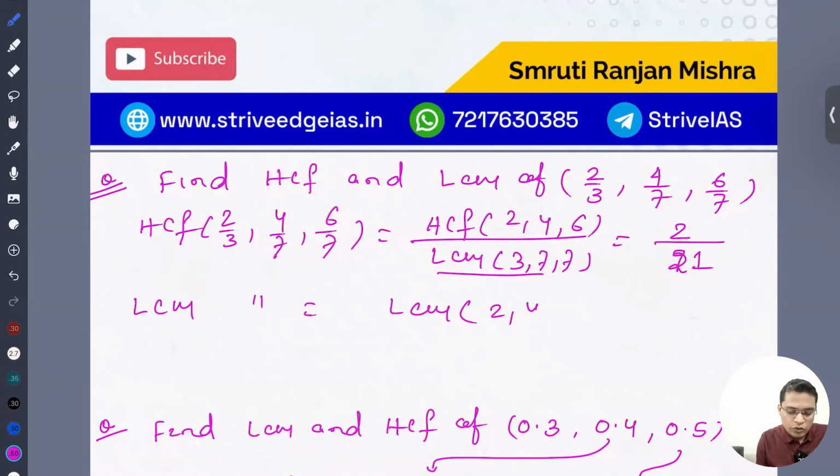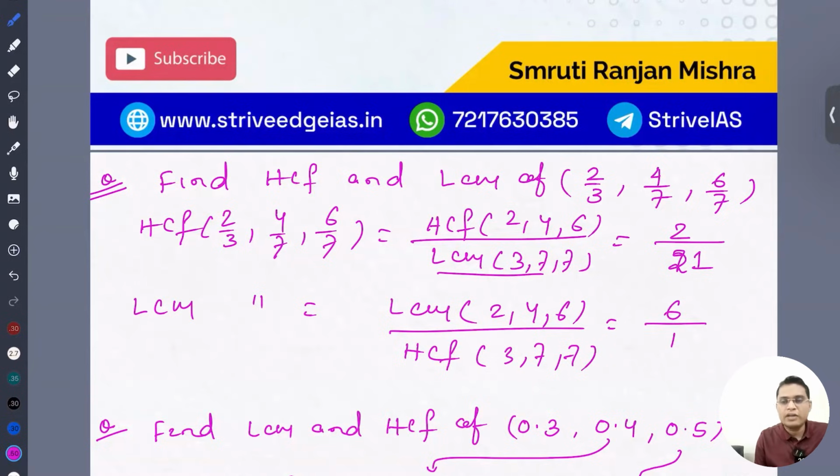Now we'll take the LCM of the numerators, that is 2, 4, 6, divided by HCF of 3, 7, 7. So the LCM is 6 divided by 1. Okay, so I think it is 12. So LCM will be 12 by 1. Okay, hope it is clear.